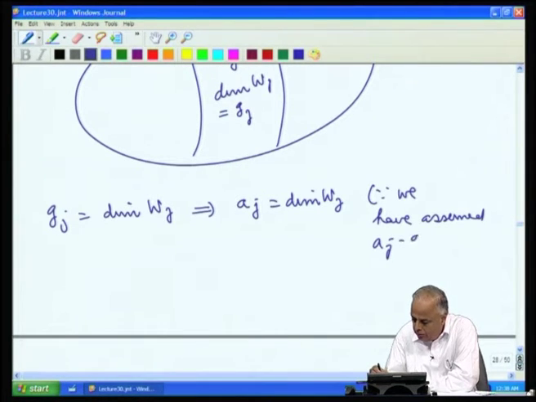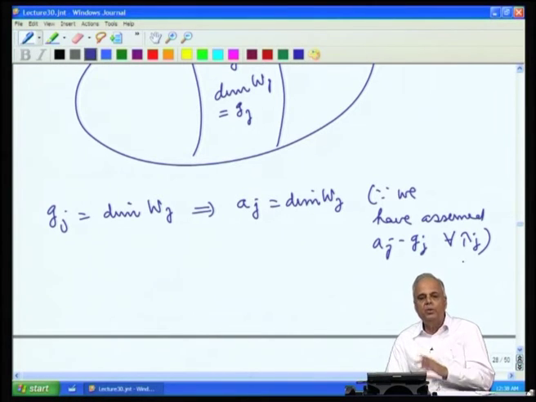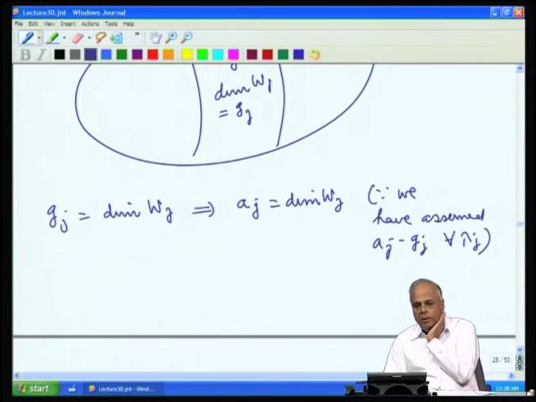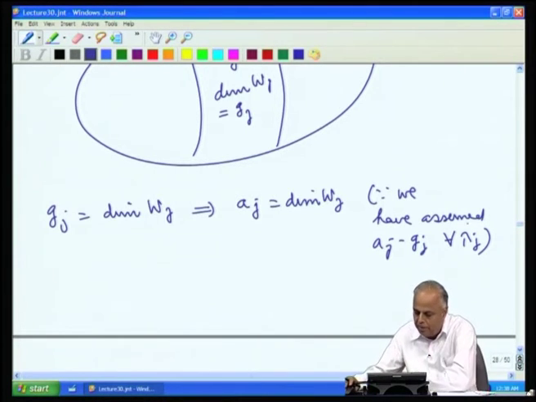Since we have assumed that the geometric multiplicity is equal to the algebraic multiplicity for every eigenvalue, the dimension of Wj is aj.